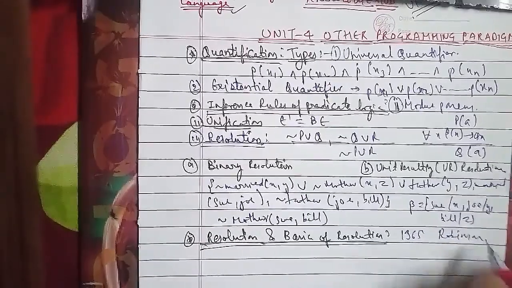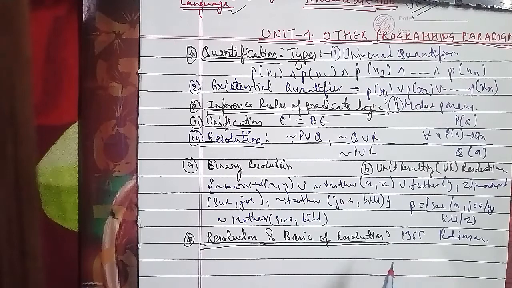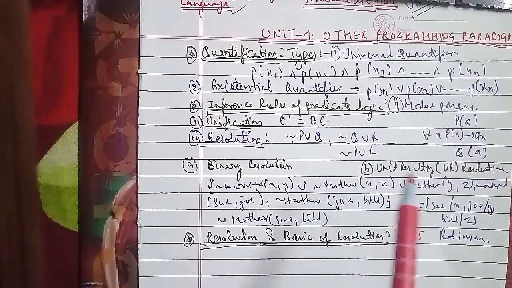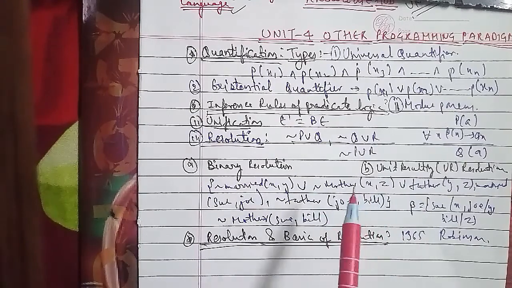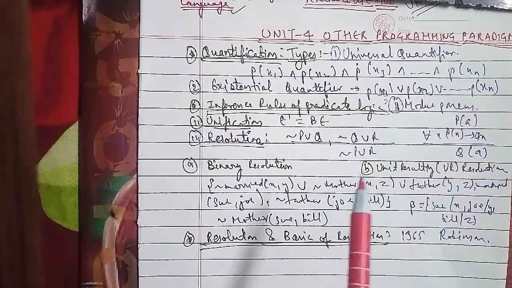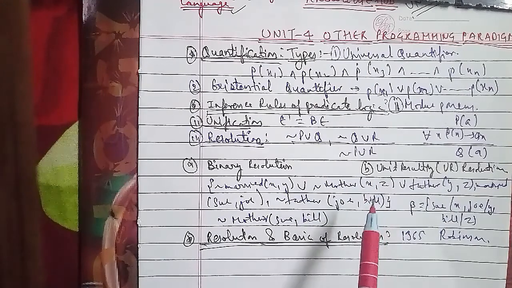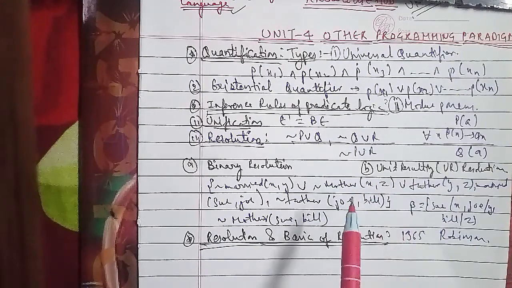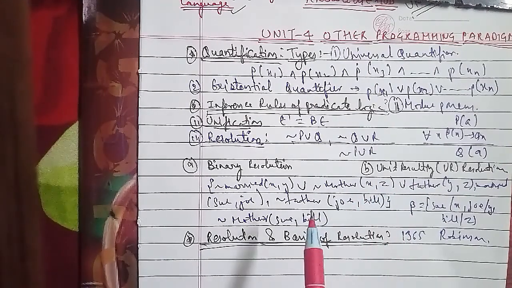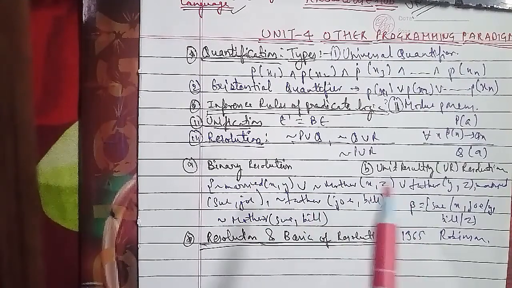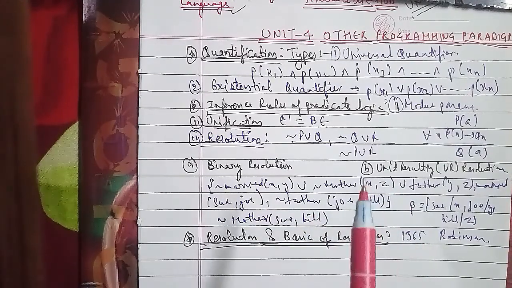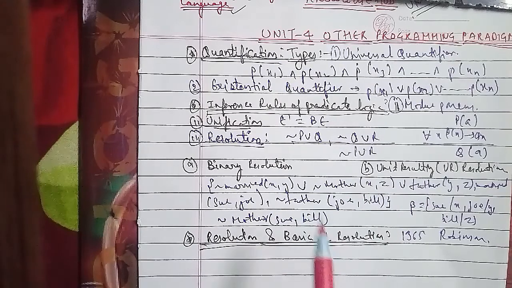The clause so constructed is called a resolvent of A and B. For example, for A we have P∨Q∨R, for B we have ¬P∨Q∨R, and C is Q∨R.